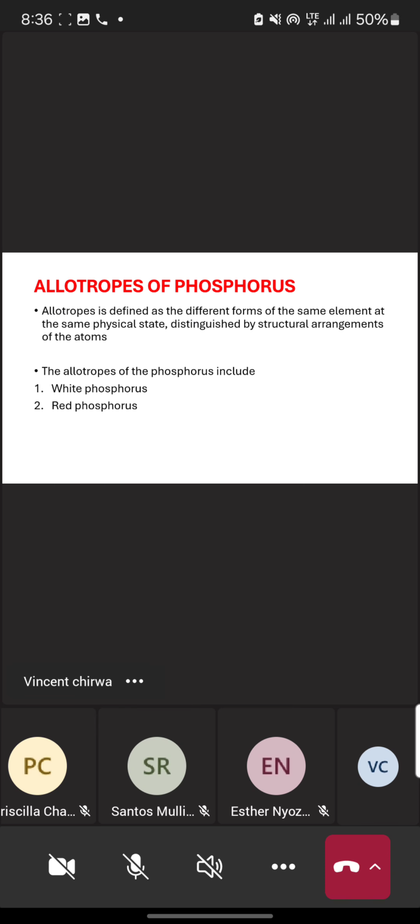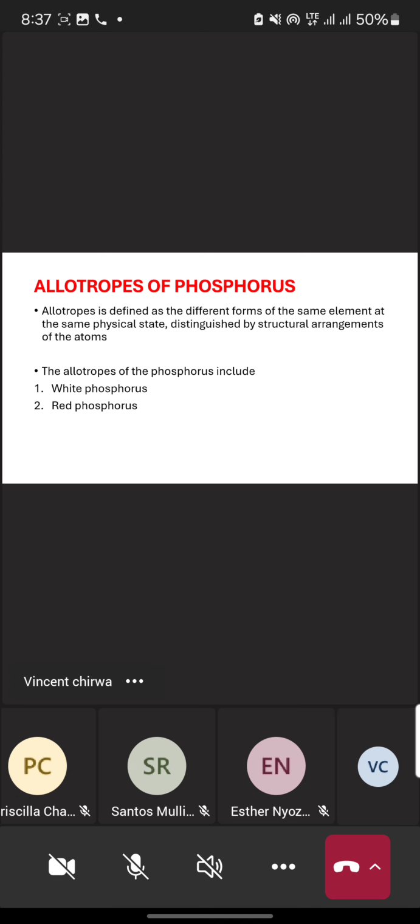Let's go to the allotropes of phosphorus. Allotropes is defined as different forms of the same element at the same physical state, distinguished by structural arrangement of atoms. Tikamakamba za allotropes timakanga tili ni element imodzi like phosphorus or carbon or oxygen.